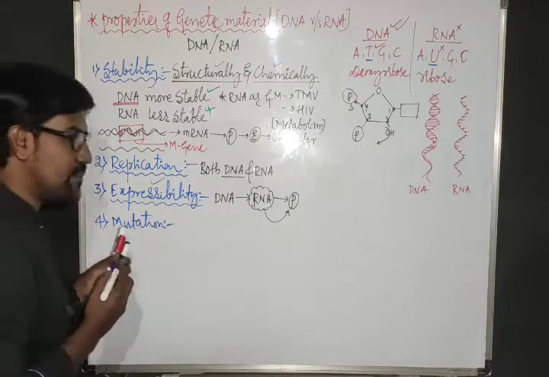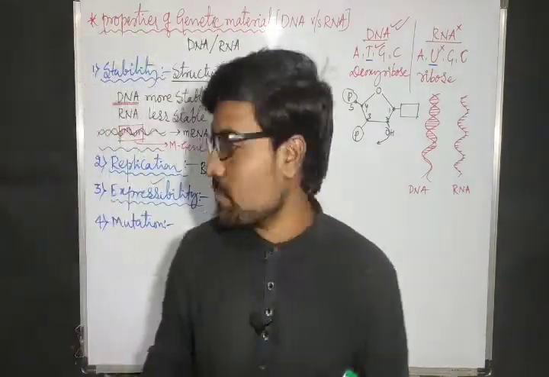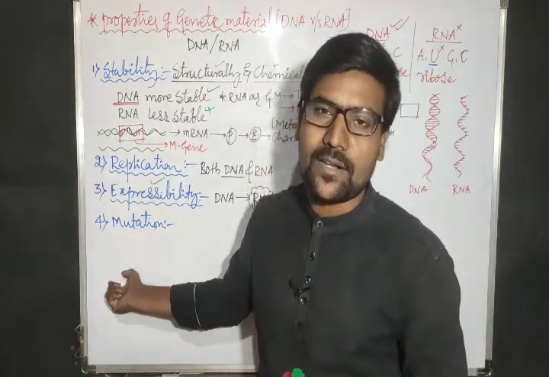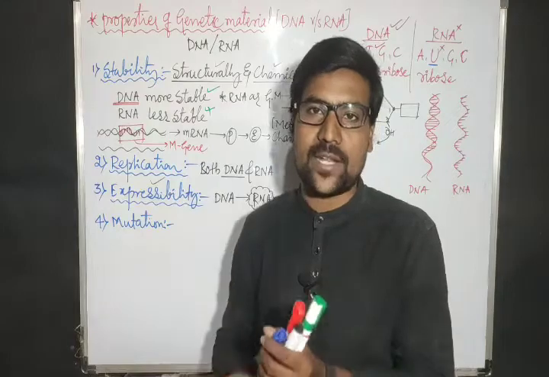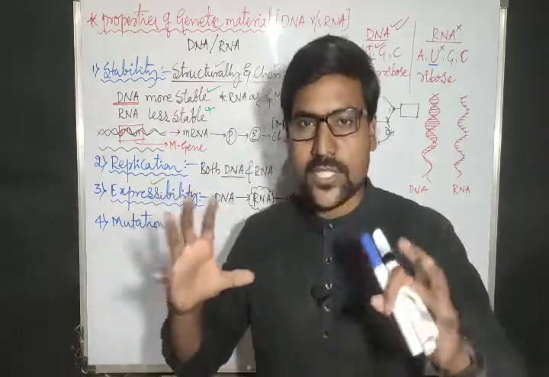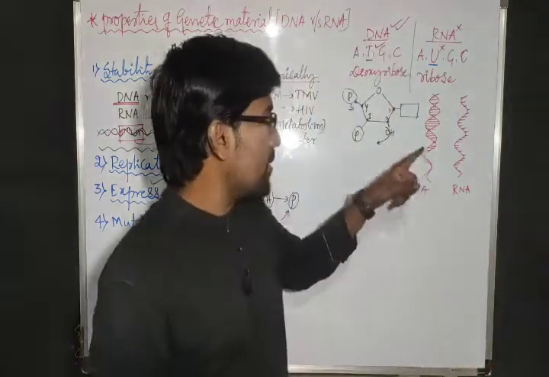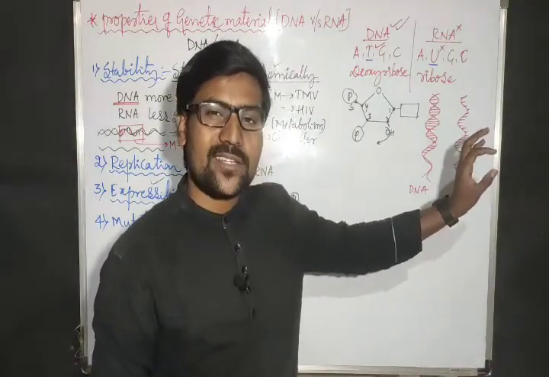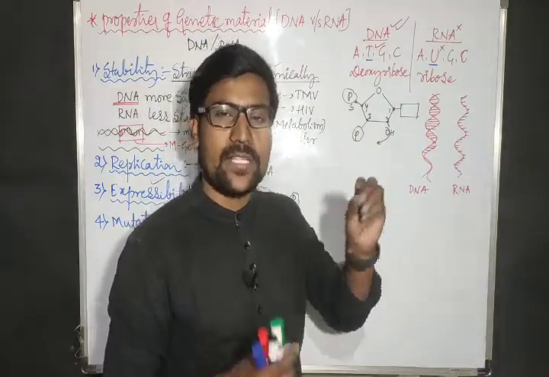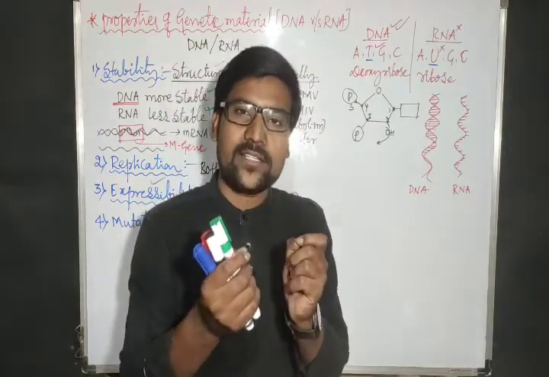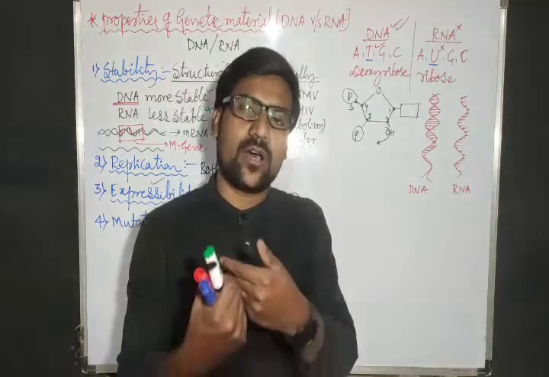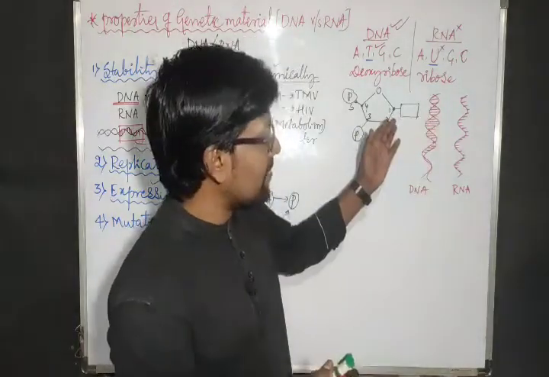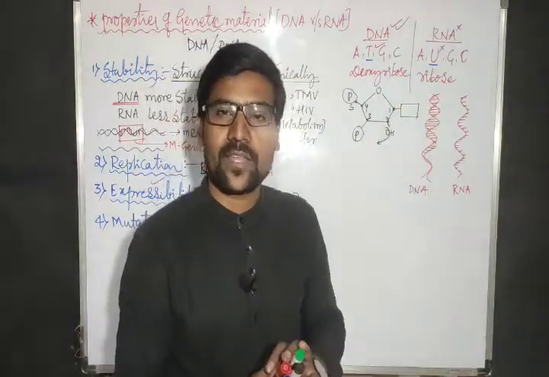So the genetic material should show the property of mutation. Already you know, mutation means sudden change in the genetic material. Change in the genetic material means in the DNA or RNA, there must be a chemical change. Chemical means inside the nucleotides, whether base or sugar or phosphate, whatever the molecule is going to be changed. Then that change will be considered a mutation.